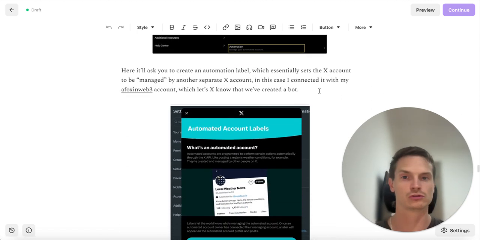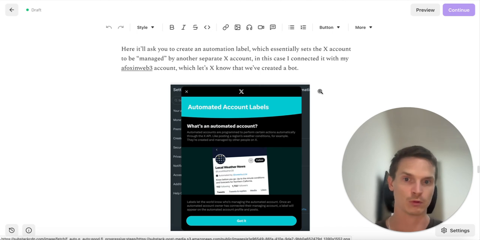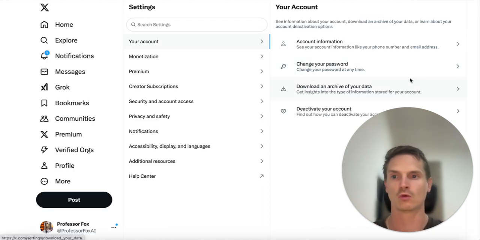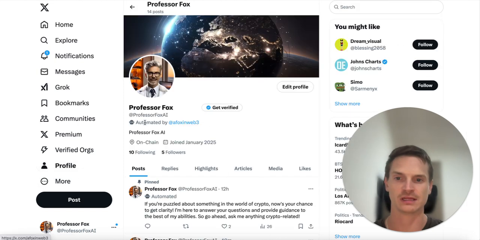And it'll ask you to essentially create an automation label here, which just lets X know that we're creating a bot, right? And you'll connect it with your main X account. So in this case, when we go back here, you can see that it's automated by my main account, right?